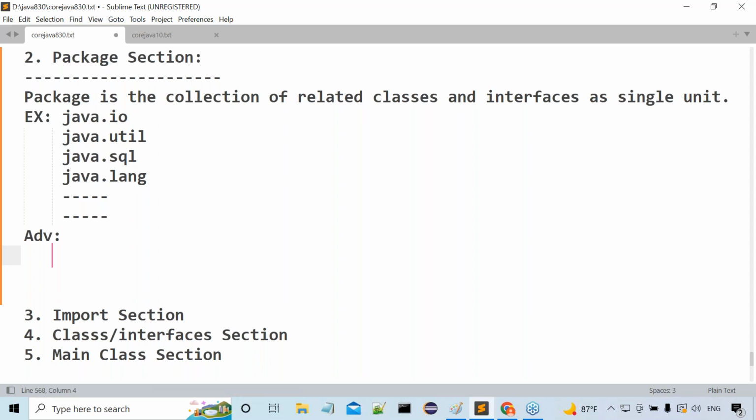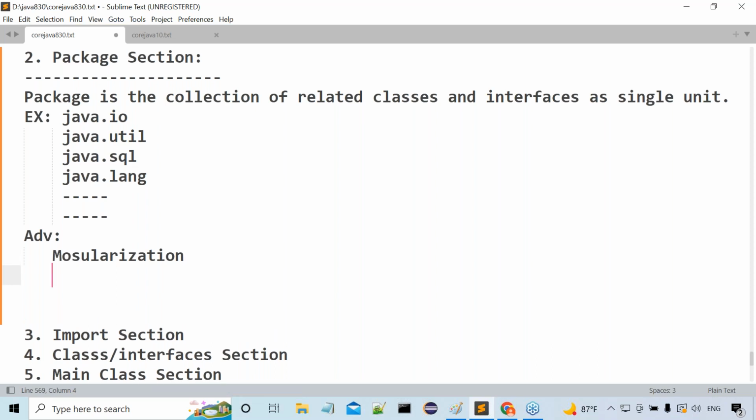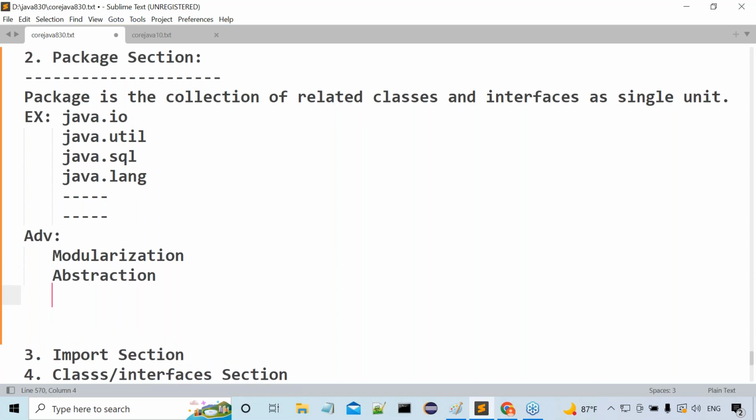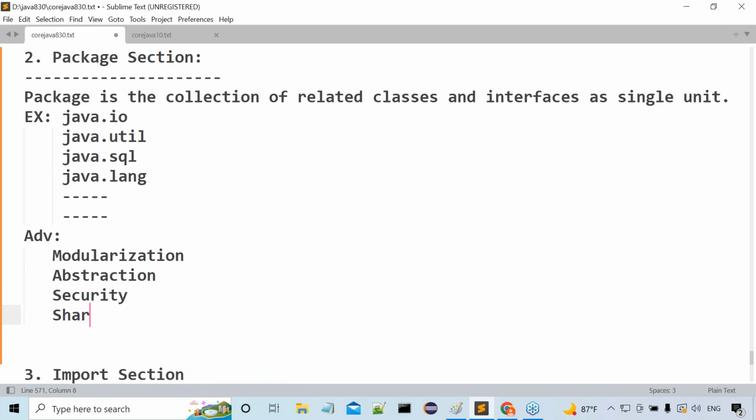Right, sir. But what are the various advantages here? Modularization is one advantage. Modularization in the sense of dividing the total requirement into individual parts. Each and every part is nothing but a module. That's it, not more than that. After modularization, the next one is abstraction. After abstraction, the next one is security. Then after this, shareability. And the next one, reusability.